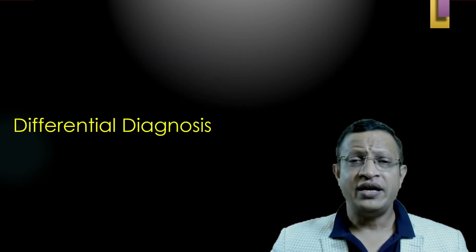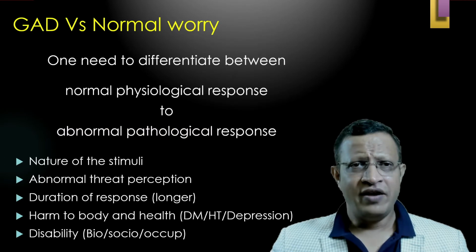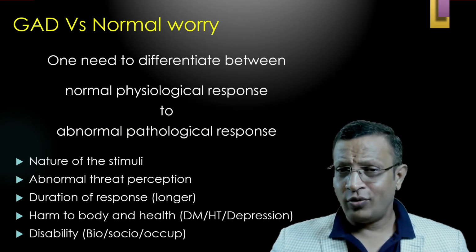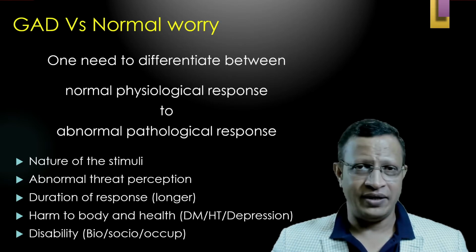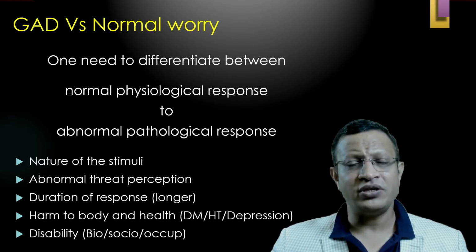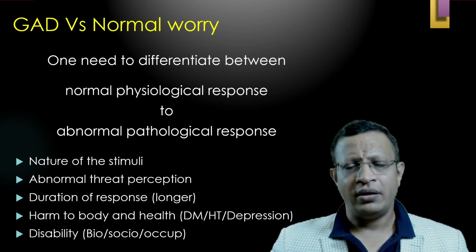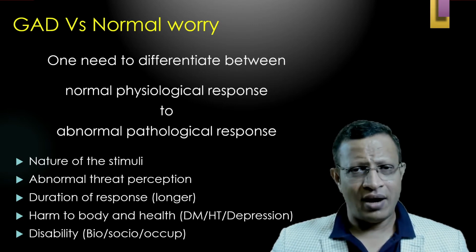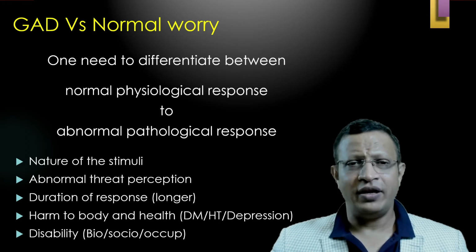Let's look at the differential diagnosis. First and foremost, you need to differentiate between pathological worry and normal physiological worry. Normal physiological worry is usually about a predominant stressor, and when that stress is removed, the worry will go off.